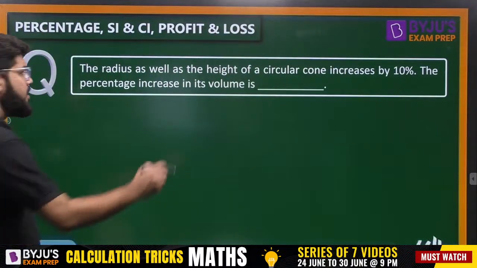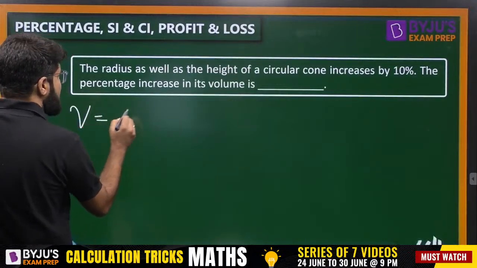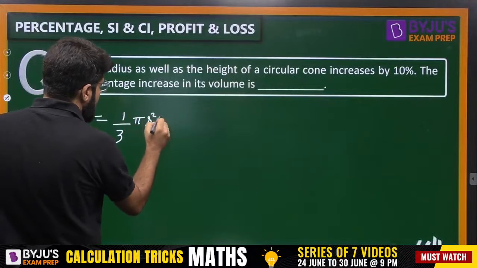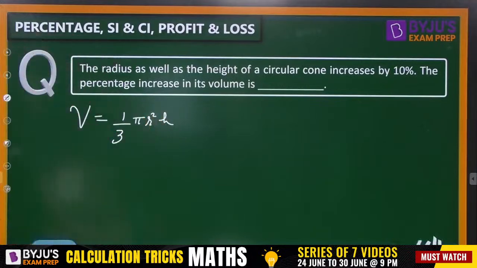Increases by the 10%. Right. So what is the old volume? You can say volume of a cone. So what is the volume of a cone? 1 by 3 pi r square h. Right. Now what is the new radius?